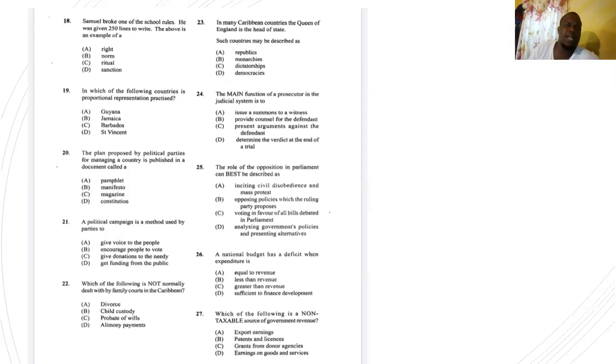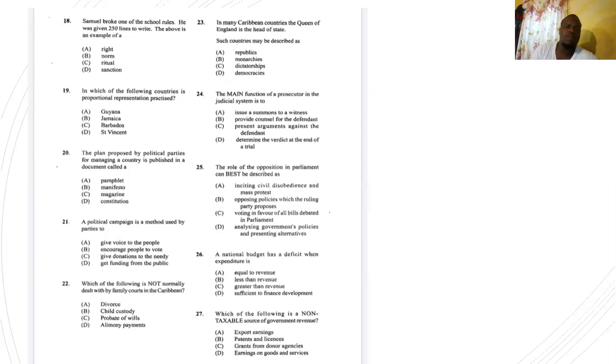Number 20, the plan proposed by political parties for managing a country is published in a document called A, pamphlet, B, manifesto, C, magazine, D, constitution. Document is called B, manifesto. 21, a political campaign is a method used by parties to A, give voice to the people, B, encourage people to vote, C, give donations to the needy, or D, get funding from the public. All right? Political parties campaign to encourage people to vote. So the answer for 21 is B.